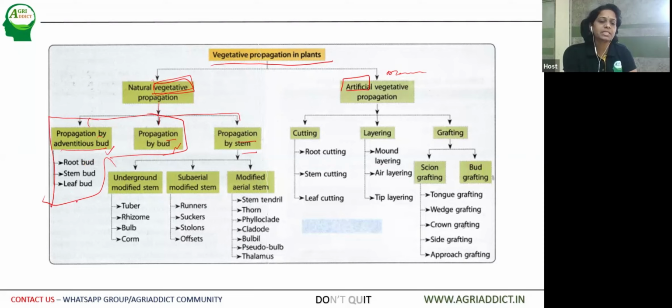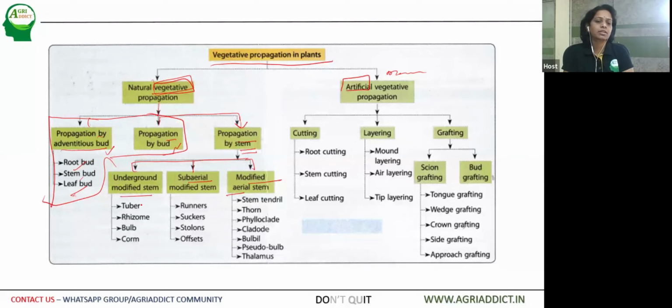So they might be present in other groups of plants. The propagation by adventitious bud may be of root bud, stem bud, or leaf bud, but we are not concerned here. The only concern of natural propagation is by stem. That too, the stem can be of three different categories: the underground modified stem, the subaerial modified stem, and the modified aerial stem.